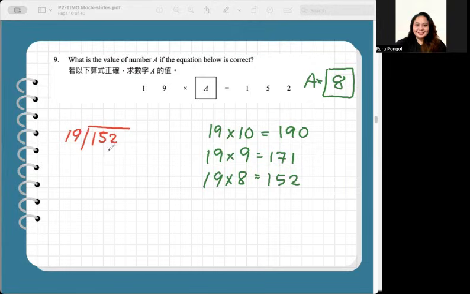We already estimated 19 times 10 is 190. 19 times 9 is 171. 19 times 8 is 152. So you can do 19 times 5 first to get the answer, and that would be 95. And then add up, if you're not yet that confident with your division and multiplication. All right. So this is equal to 8 for number 9.